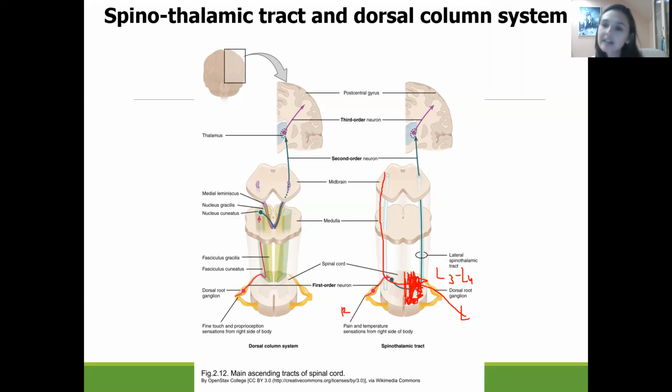So in the right leg, the person will not feel pain and temperature sensation, but the area of damage will be located on the left half of the spinal cord. Why? Because of this crossing effect of the spinothalamic tract. Then the dorsal column system is responsible for transmission of sensations like touch and vibration from the proprioceptors,